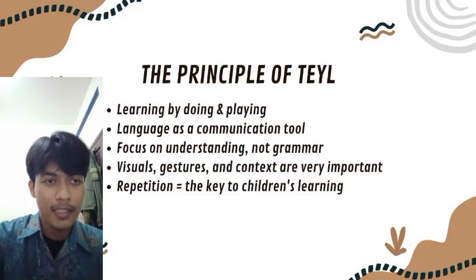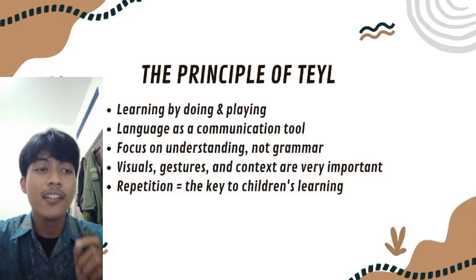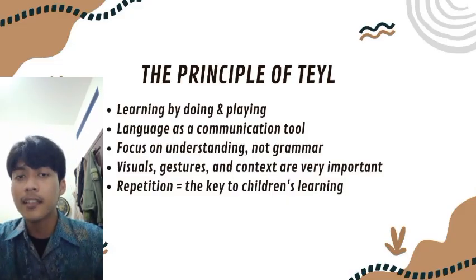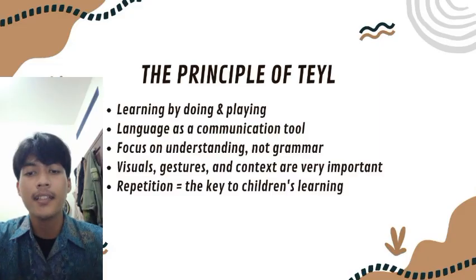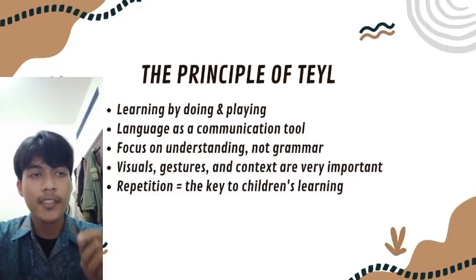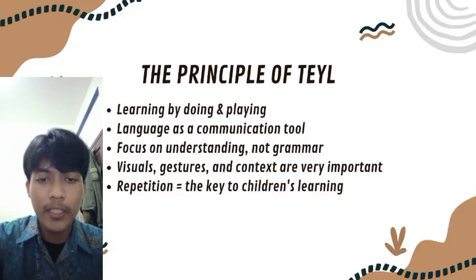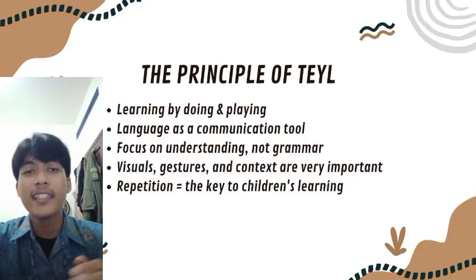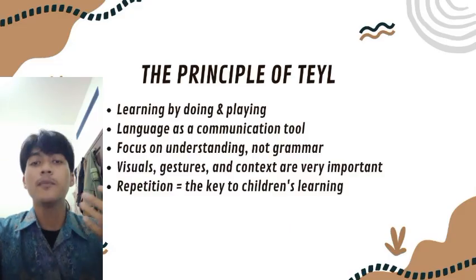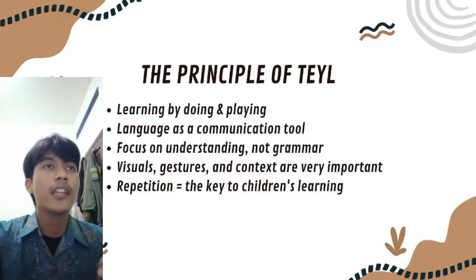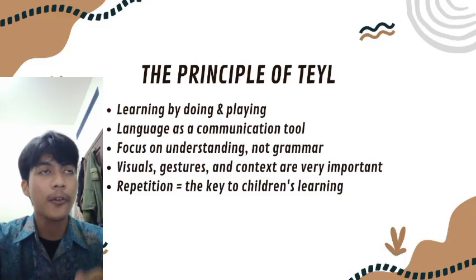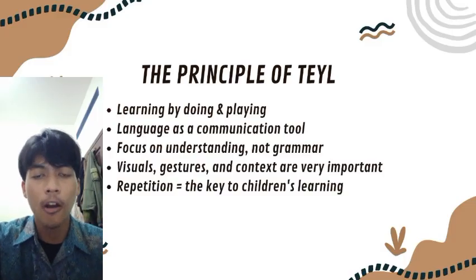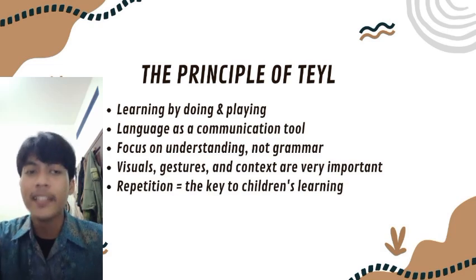And the next point is that visuals, gestures, and context are very important. Young learners need help to understand English. Pictures, videos, body language, facial expressions, and real-life situations make it easier for them to know what is happening, even if they don't understand the words or the meaning of the material.